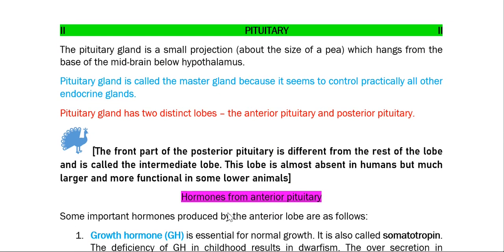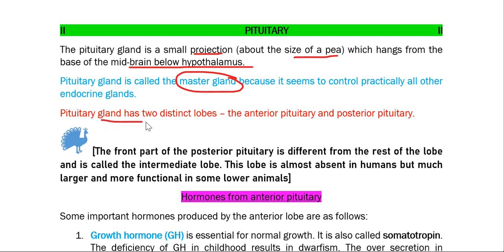Now the last important endocrine gland which I am going to discuss is the pituitary gland. Pituitary is a small projection about the size of a pea, and it hangs from the base of the midbrain below hypothalamus. Pituitary gland is called the master gland. Why? Because it seems to control practically all other endocrine glands.